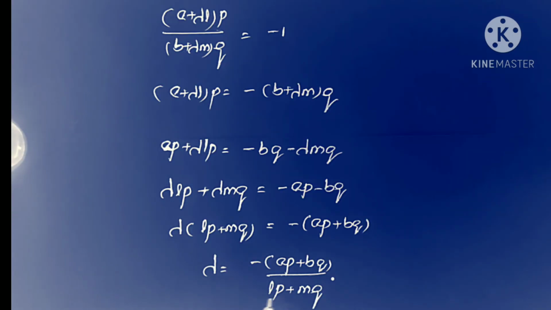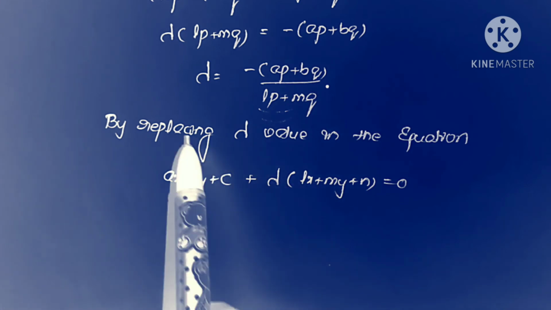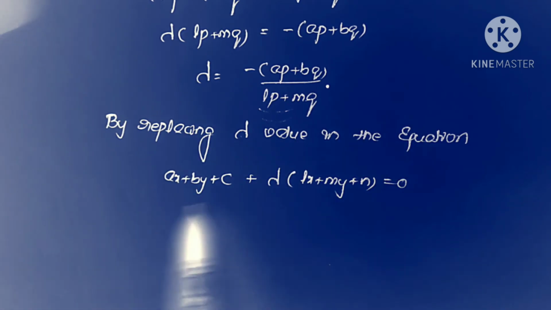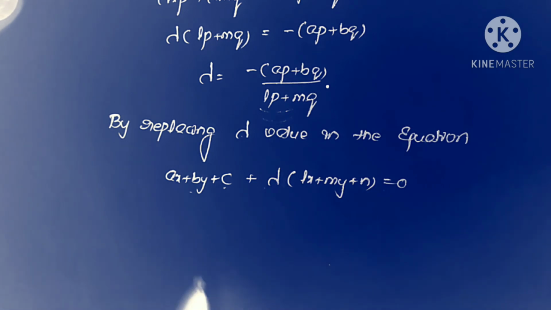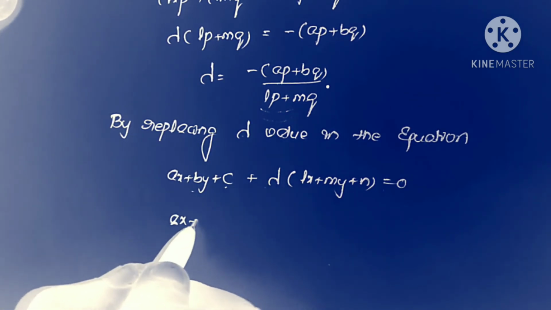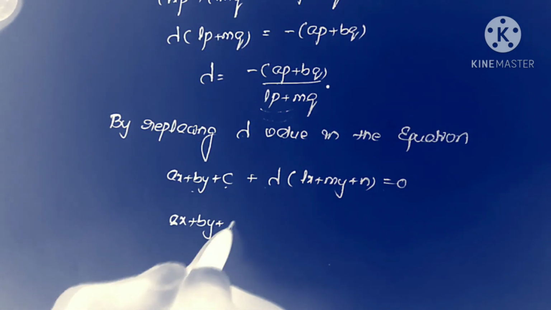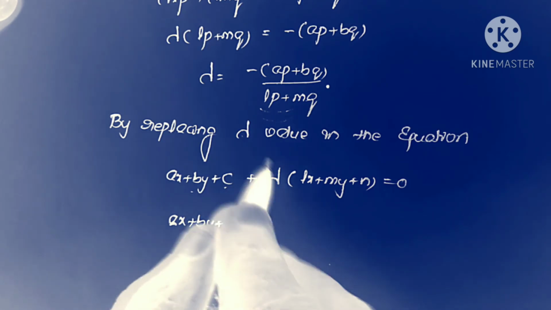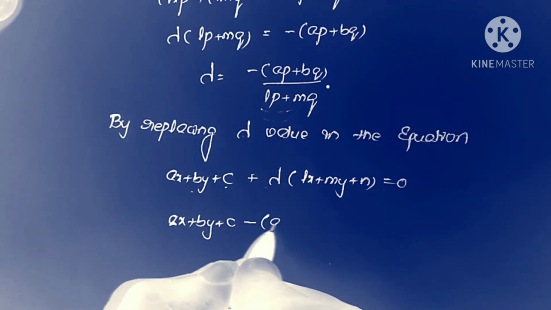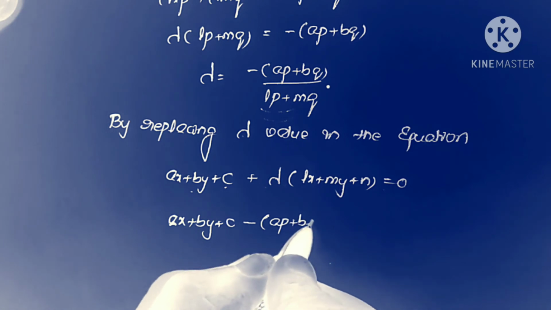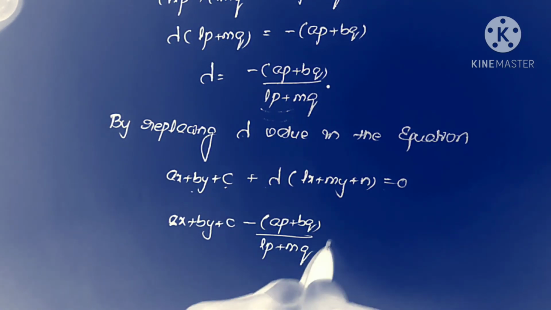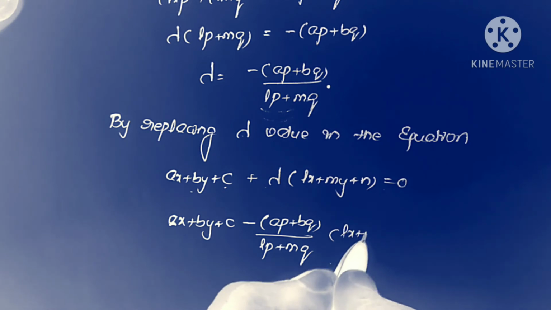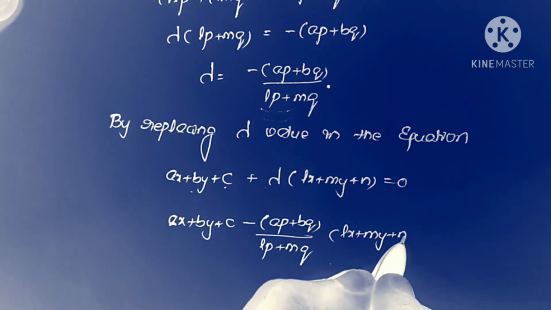Now we substitute this lambda value in the equation, that is, by replacing the lambda value in the equation ax plus by plus c plus lambda into lx plus my plus n equal to 0. That is ax plus by plus c, what is the lambda value? Total this one, minus of ap plus bq by lp plus mq into lx plus my plus n equals 0.